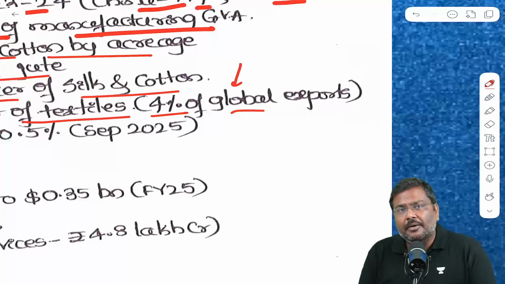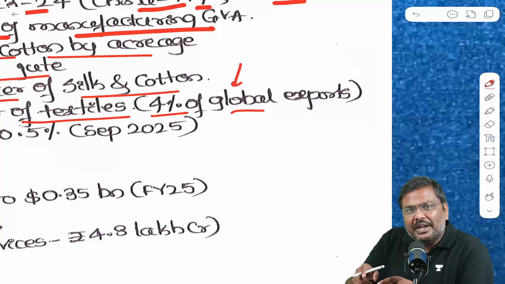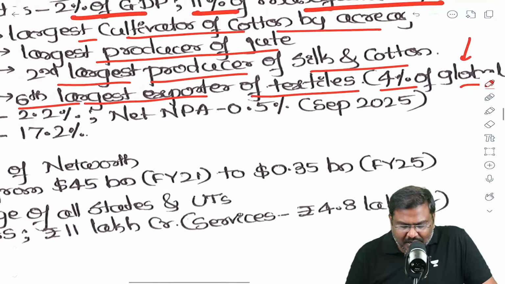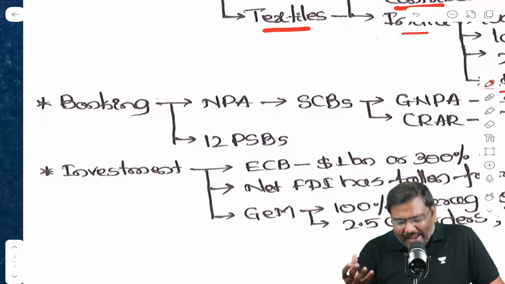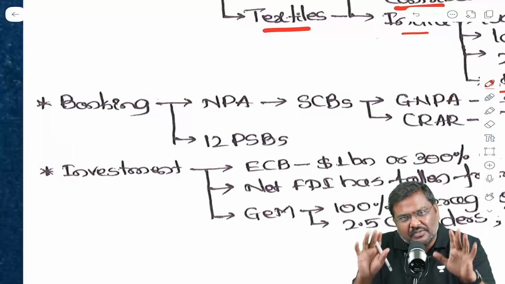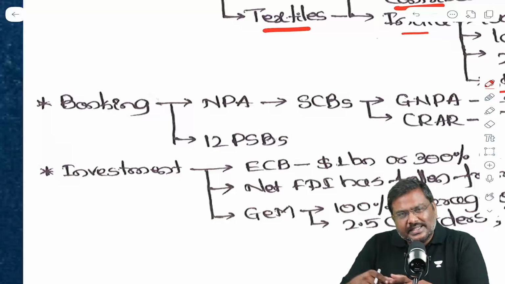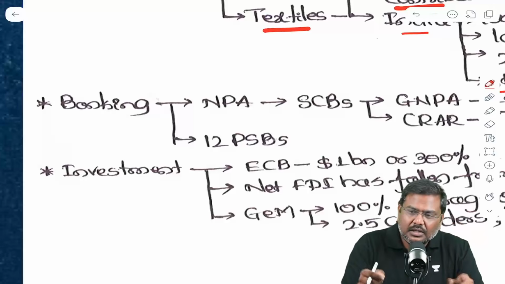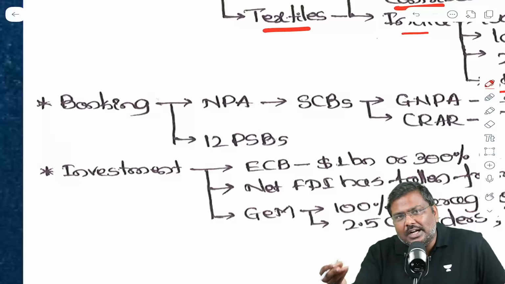Where can you use this data? In the context of India's trade agreements with other countries, India's competition with neighboring countries such as Bangladesh, Vietnam, etc., in the context of textile exports. Now, some more data regarding banking, NPAs, etc. Of course, in the last 5 years, questions have not been asked on banking specifically in the mains examination, but you never know. For example, there can be a question: discuss the reforms that have been implemented by the government in the last decade, which have helped the twin balance sheet problem become now a twin balance sheet advantage.